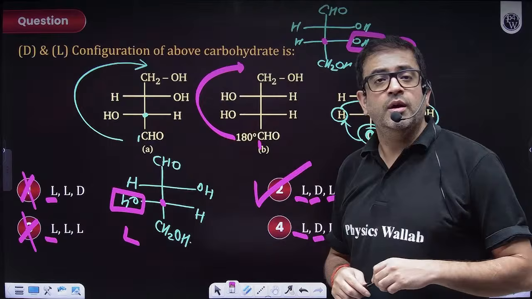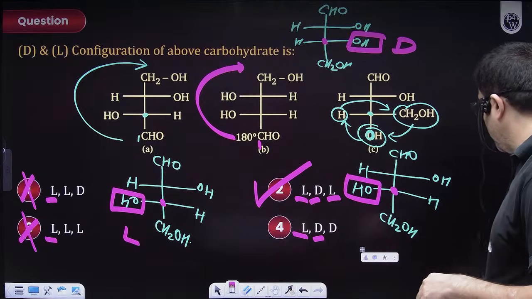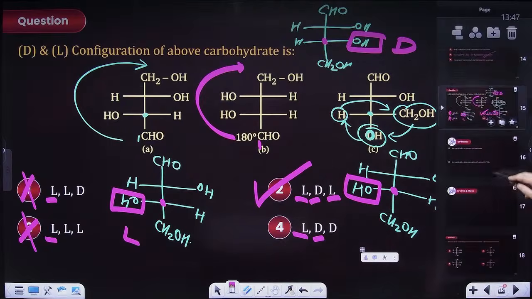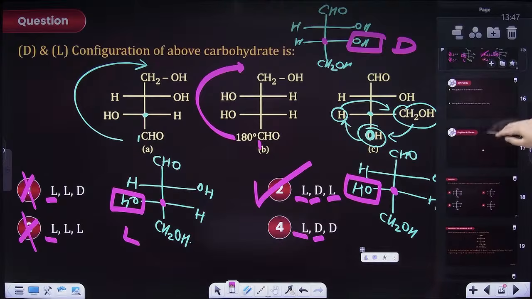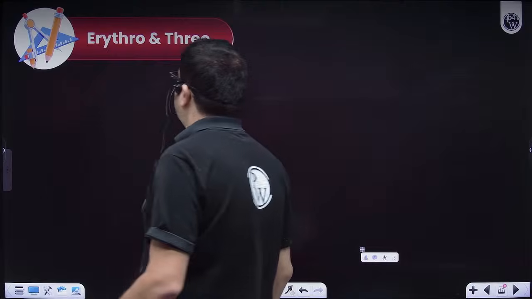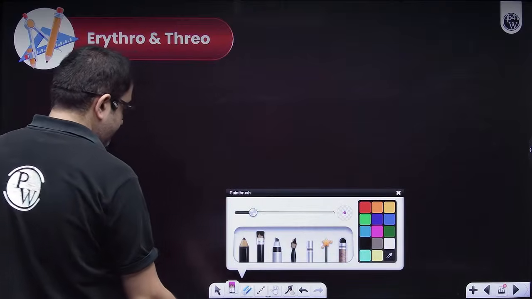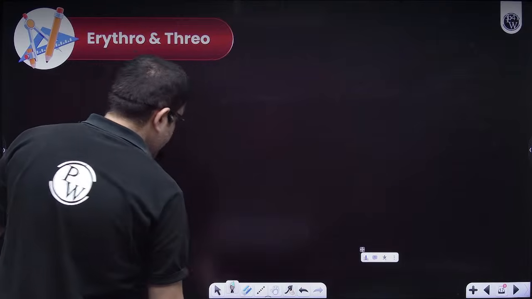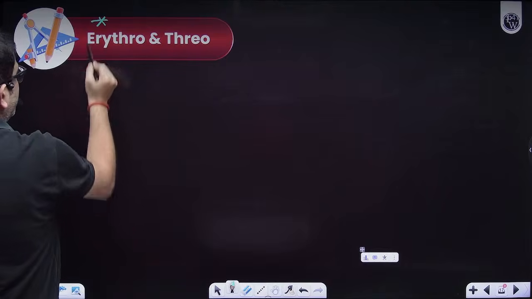Chemistry, chalo. Great. Moving to the next one. Guys, I hope everybody is clear. Now, after this, beta, let us move to the next, a small topic, which is erythro and threo.